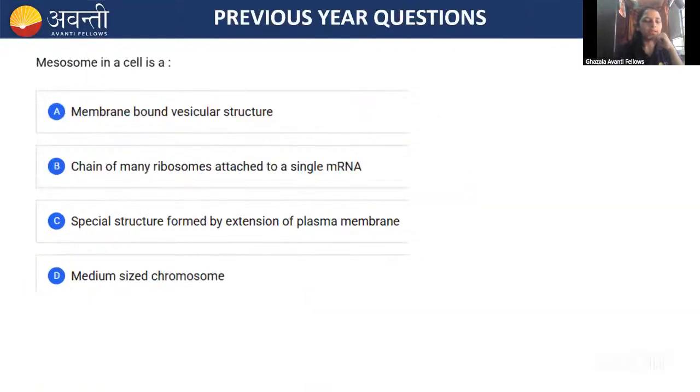Here is the second question, guys. Mesosome in a cell is... Kindly go through the statements given. One statement is correct. Option A, membrane-bound vesicular structure. Option B, a chain of many ribosomes attached to a single mRNA. Option C, a special structure formed by extension of plasma membrane. Option D, a medium-sized chromosome.